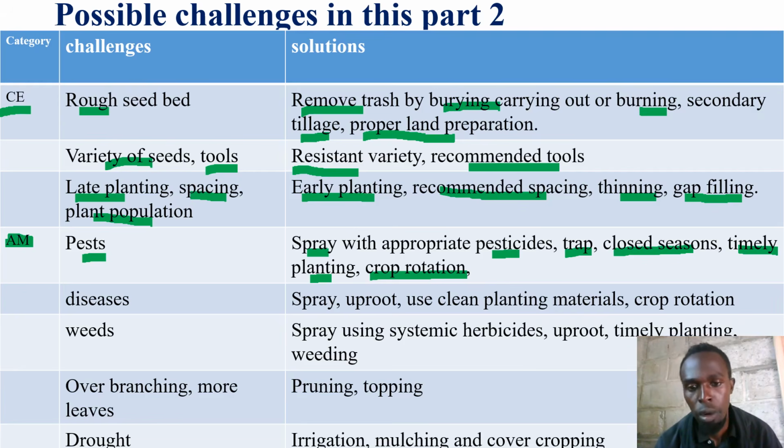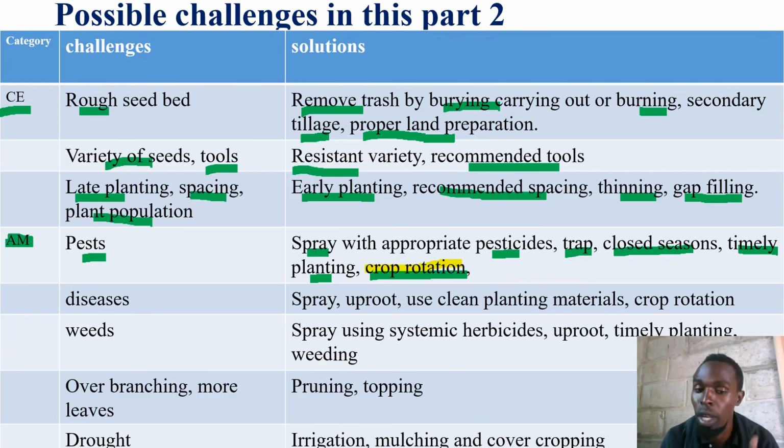Note this. Crop rotation. Crop rotation is going to be a cross-cutting point, even when it comes to soil. But how do we categorically use crop rotation as a solution?